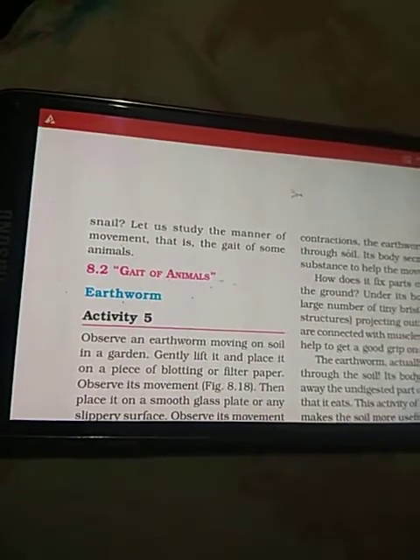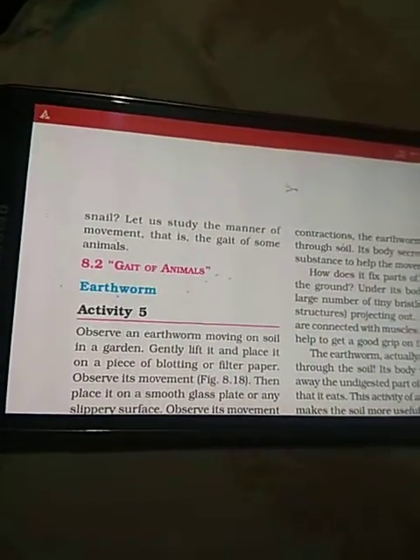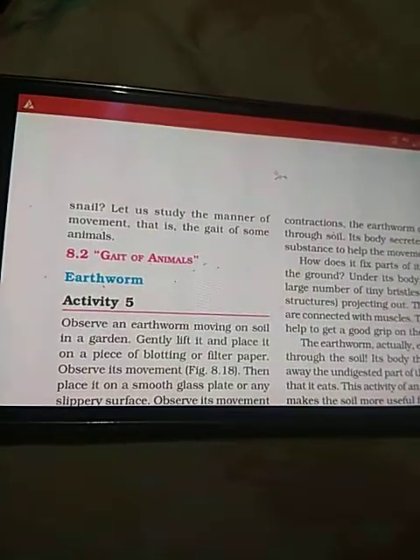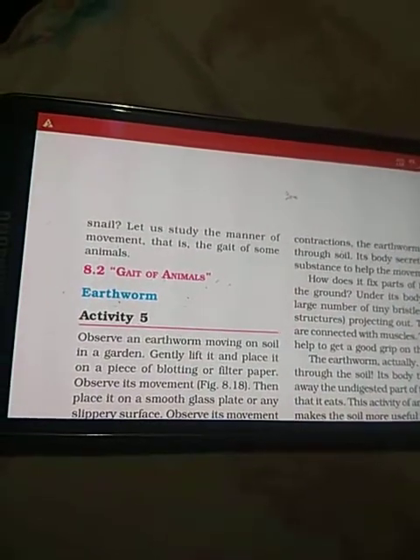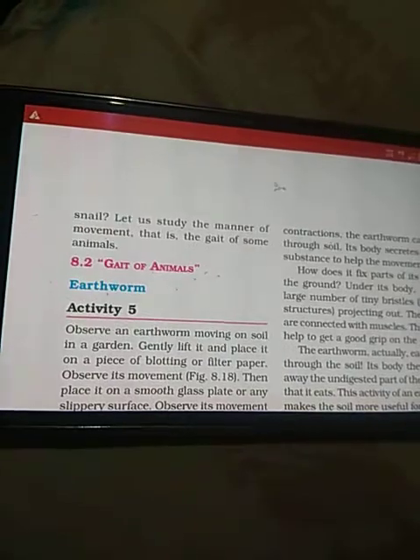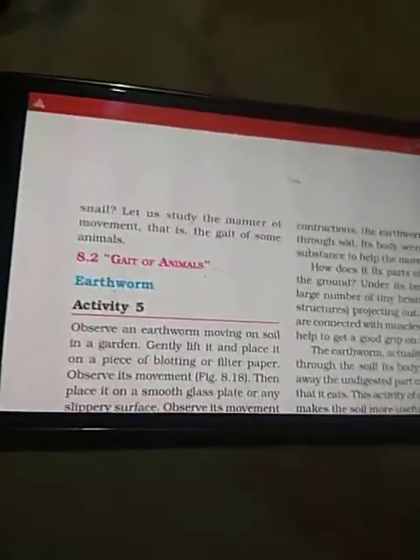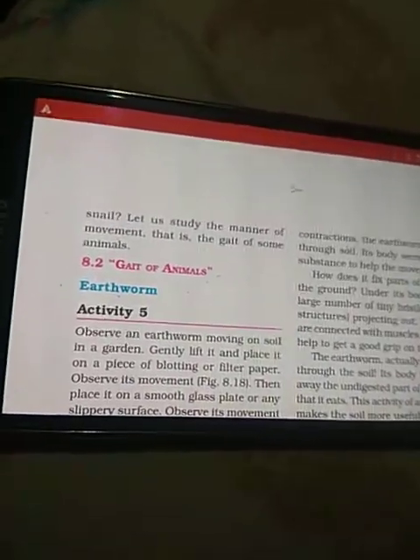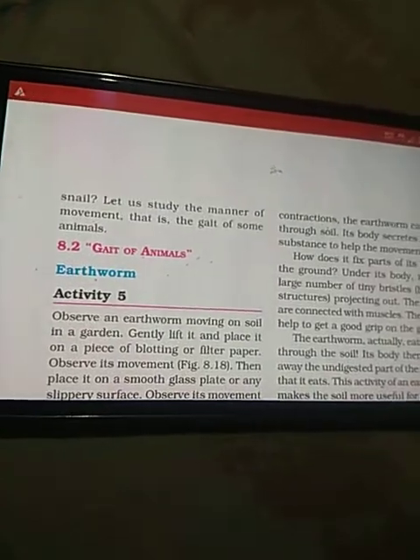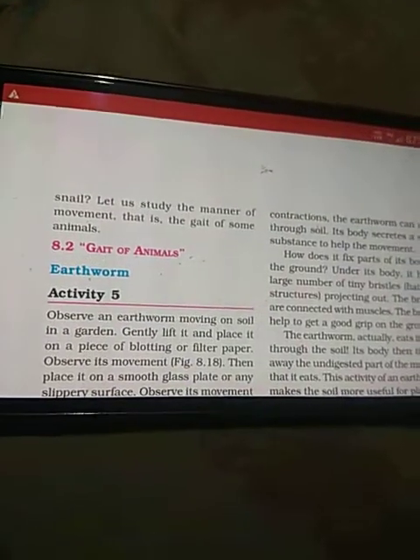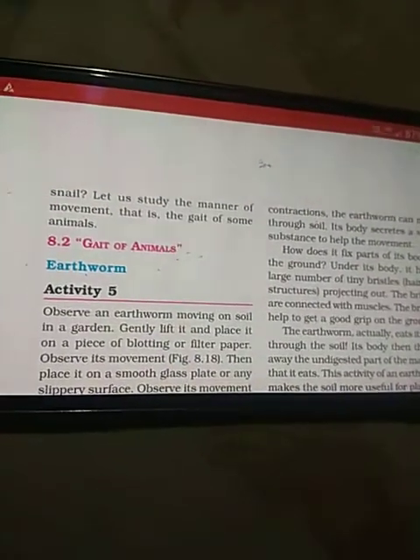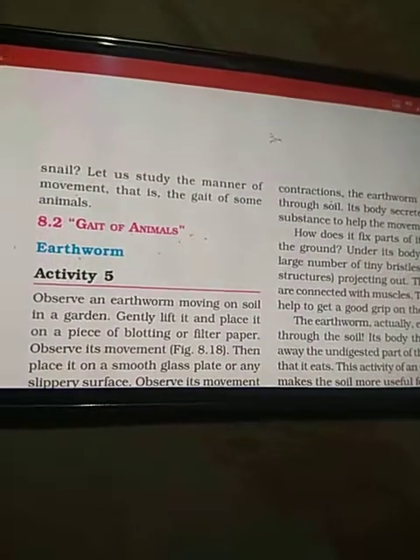So how do other animals move? In this video we will be discussing, if bones and muscles are required, then how does an earthworm or a snail move? Because they do not have a framework of bone called a skeleton. How do they move? In this part of the video we will be discussing that.